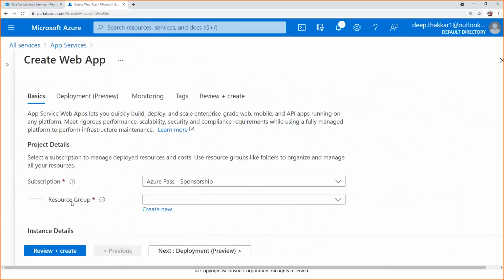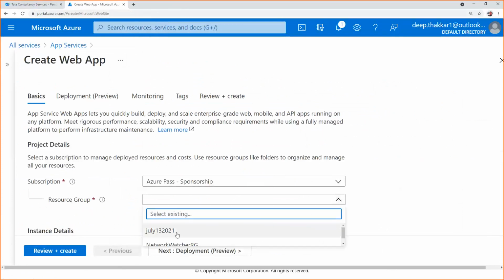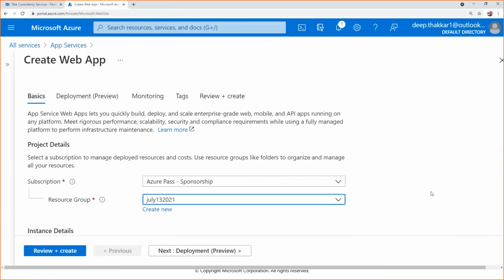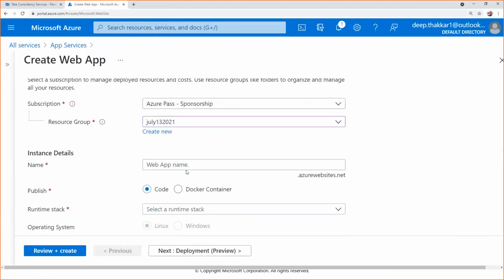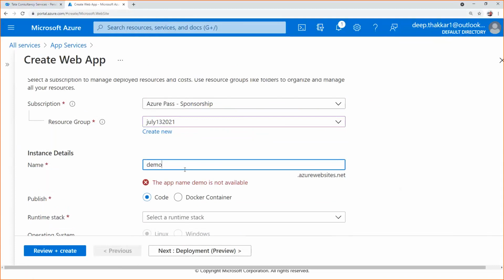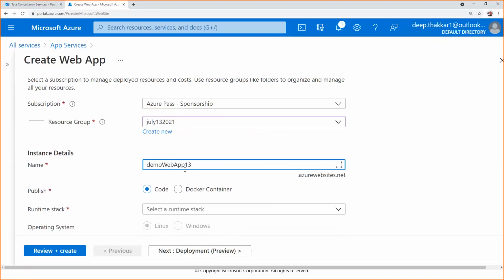And again, you need to create or select an existing resource group. I selected the one which I created recently, and I'm just naming it demo web app 1.3. So demo web app 1.3 is available along with its domain name, like azurewebsites.net.